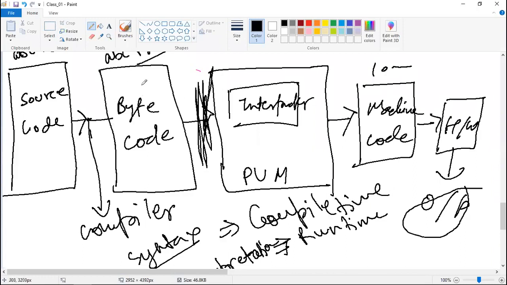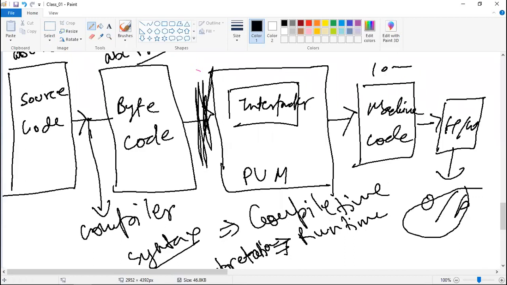For example, let's say 10 bytecode instructions are there, and there is some error at line number 6. It will execute the first line, second, third, fourth, fifth. Till line 5, everything is fine, because the interpreter checks line by line. Since there is an error at the 6th line, it will not execute that line and will stop the execution at the 6th line itself. No further line will be executed. Is this clear for everyone?